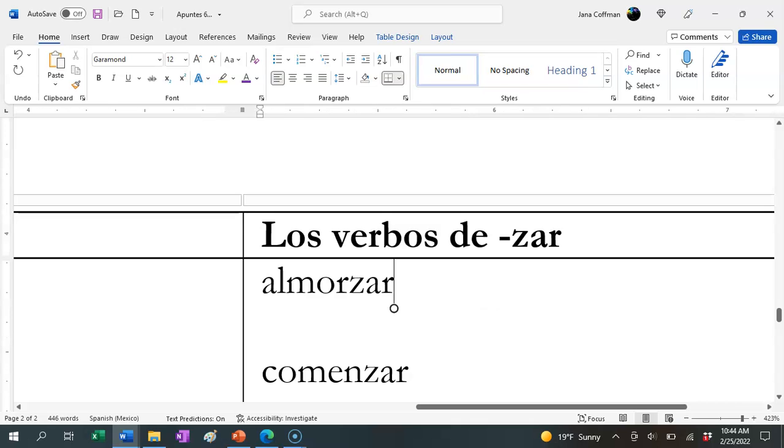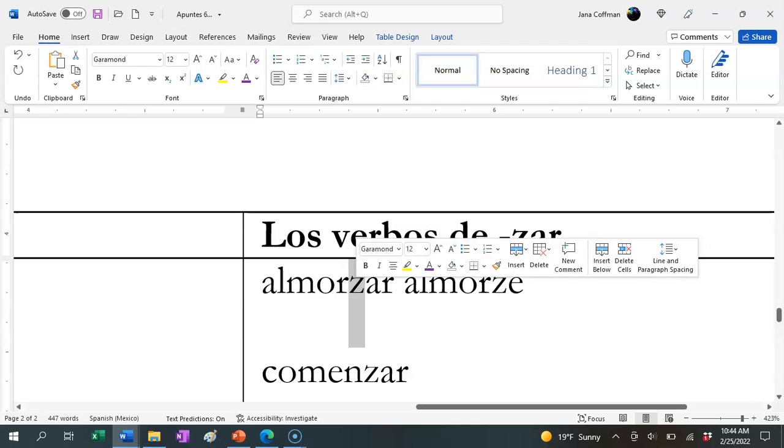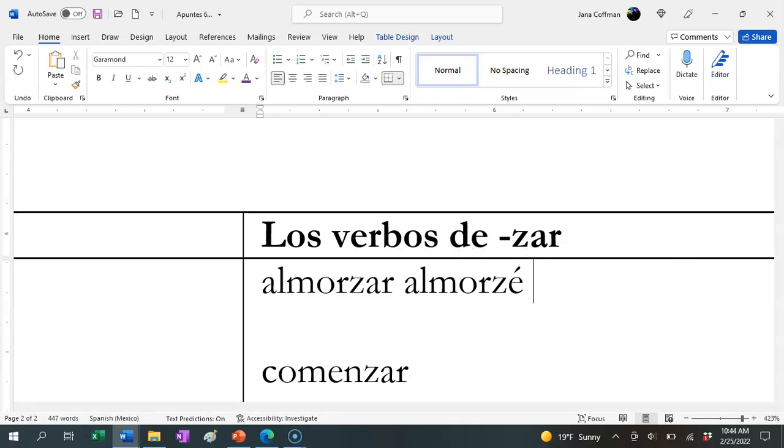So what we're doing here is we're changing the spelling in order to maintain the correct pronunciation. Let's look at a zar verb. Almorzar is to eat lunch. If we conjugated this in the regular yo form, we would have almorzé. But we need to keep this sound s. We have two options in Spanish to make a s sound. And in this case, we are always going to use this one, almorcé.